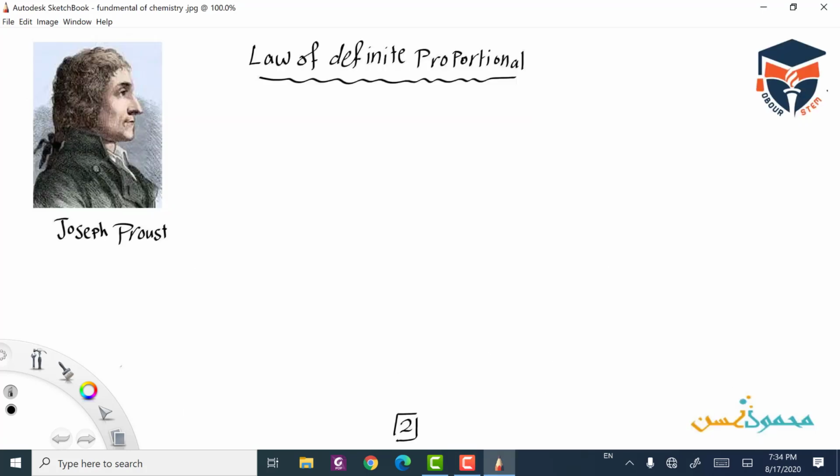Next, from the fundamental laws of chemistry, we are going to talk about the definite proportion law. It was established by Joseph Proust.